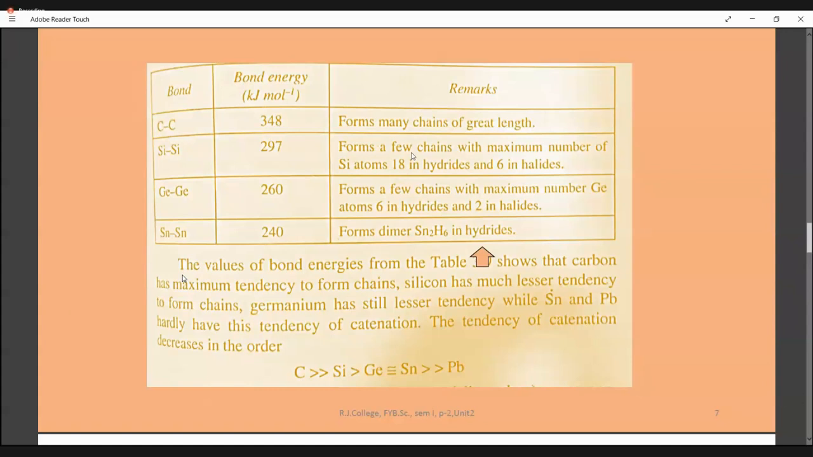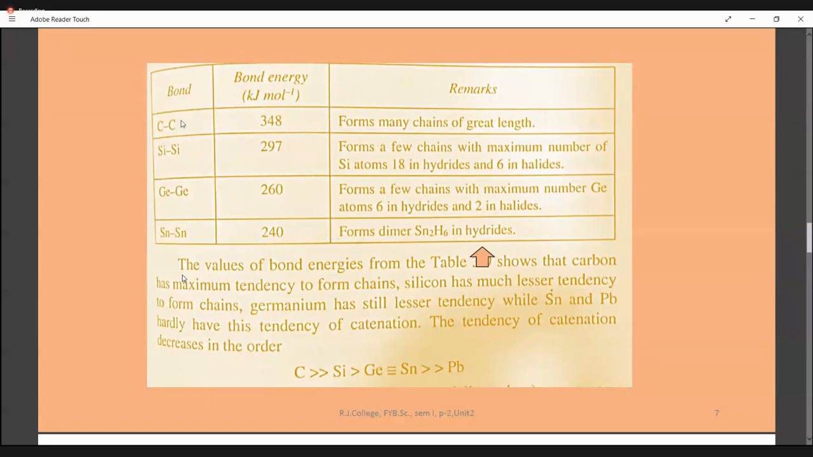It also forms chains, but the number will be a maximum of 18 silicon atoms. You will see up to 18 in the case of silicon hydrides, and in the case of silicon halides, only 6 silicon atoms at the maximum it can attach. Similarly, germanium also forms some chains with minimum numbers. For example, only 6 germanium atoms can link to each other. The maximum number is 6 when it forms hydrides, and when it forms halides, only 2 germanium atoms can link.